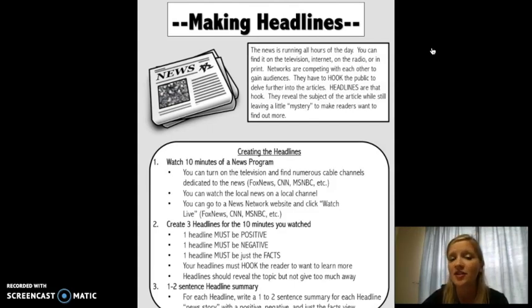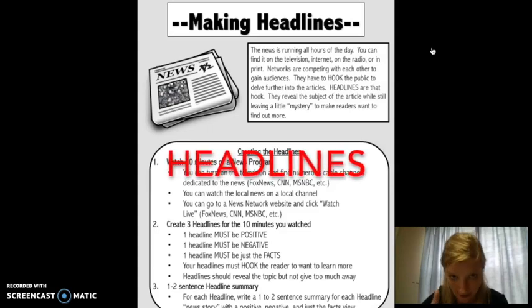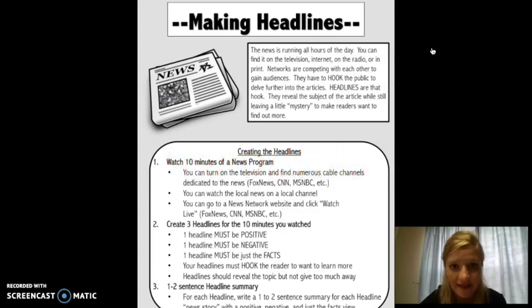Networks are competing with each other to gain audiences. They have to hook the public to delve further into the articles. Headlines are that hook. Didn't we do that yesterday? You guys were hooked in? They reveal the subject of the article while still leaving a little mystery. Woohoo! To make readers want to find out more.